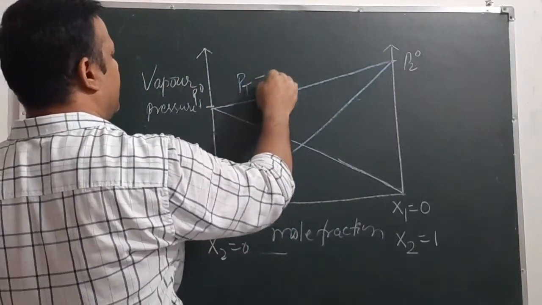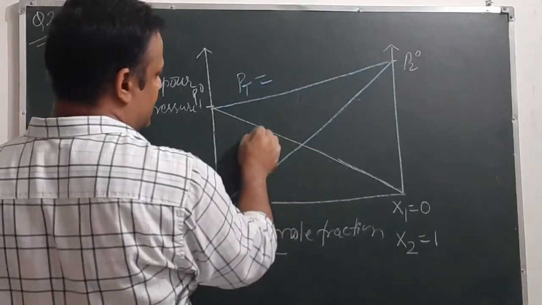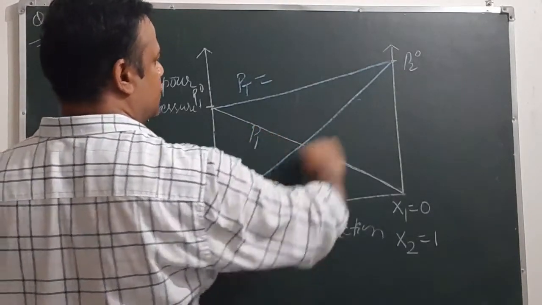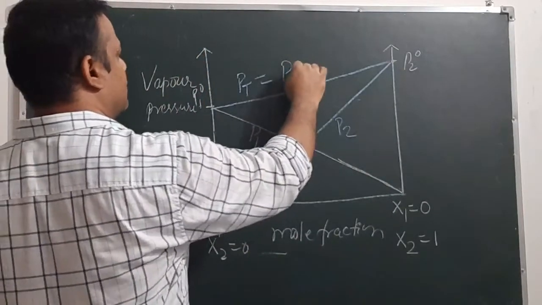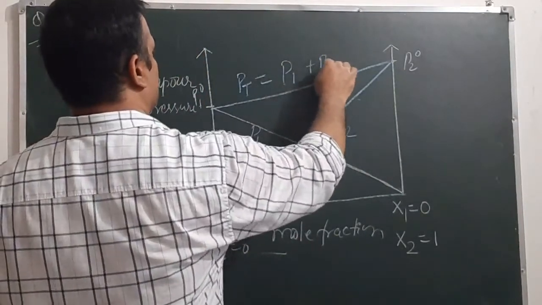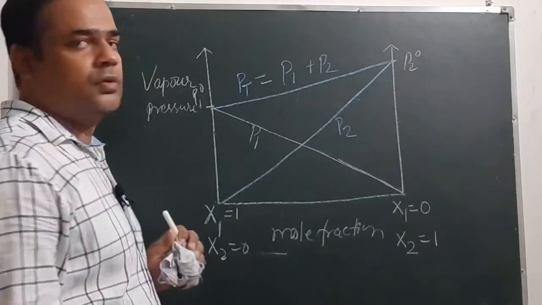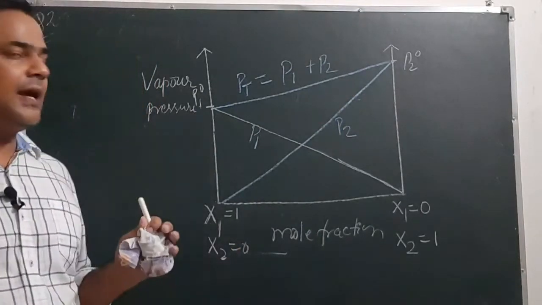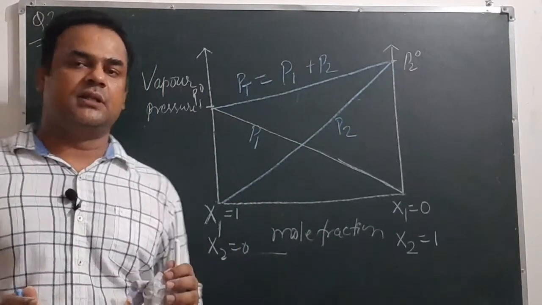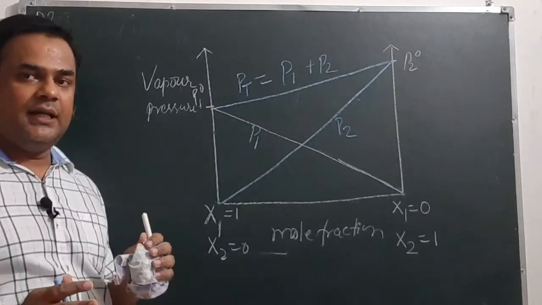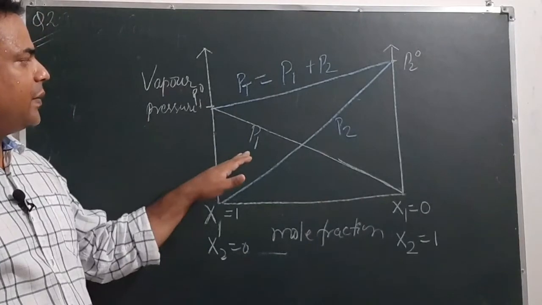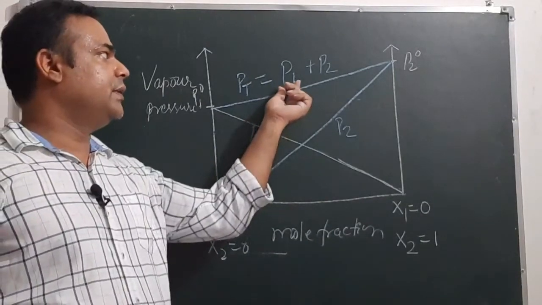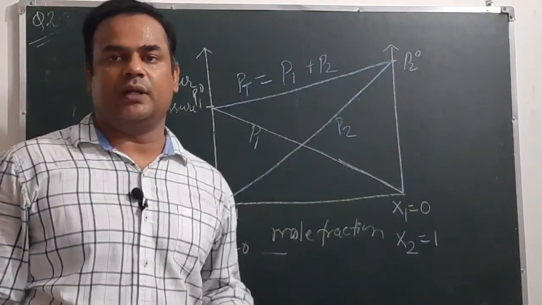Here this is indicating P1, this one is indicating P2, and Pt will be equal to P1 plus P2. So when we have mixed two liquids and both liquids are ideal, in that case the total vapor pressure will be the sum of vapor pressures of the individual components.